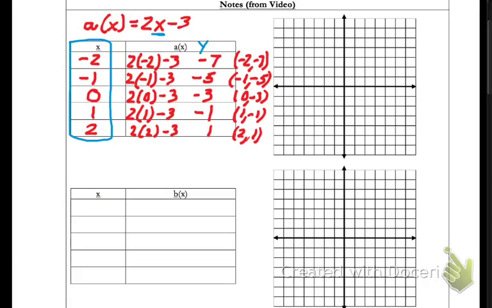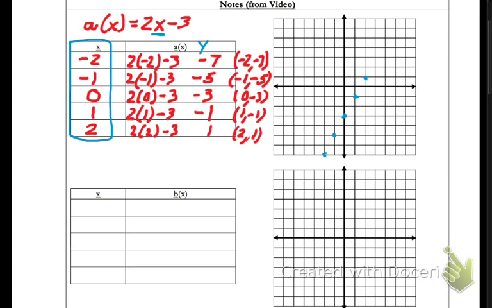So negative 2, negative 7, left 2, and all the way at the bottom at negative 7, I'm going to put a dot right there. Now I have negative 1, negative 5. 0, negative 3. 1, negative 1. You notice I'm making a nice line here. And 2 comma 1.